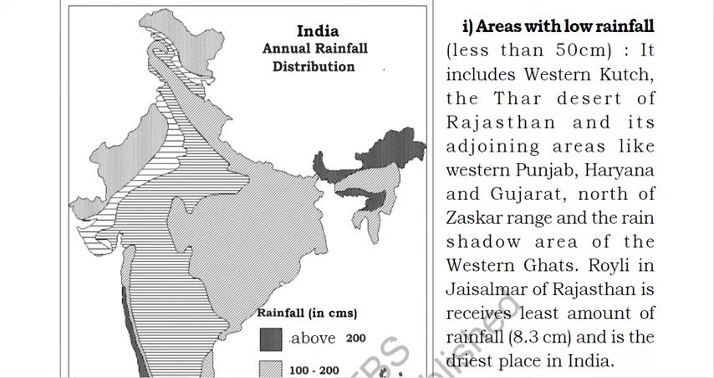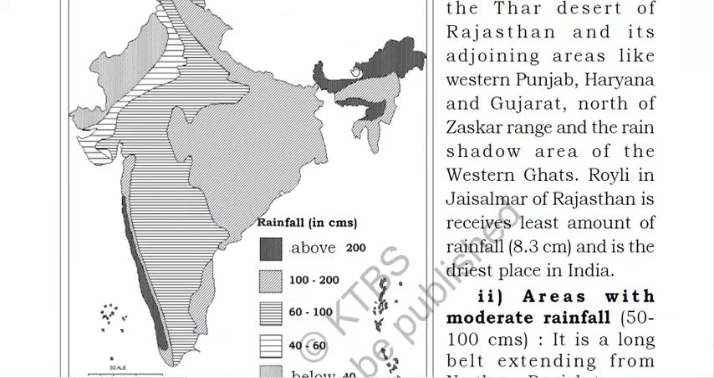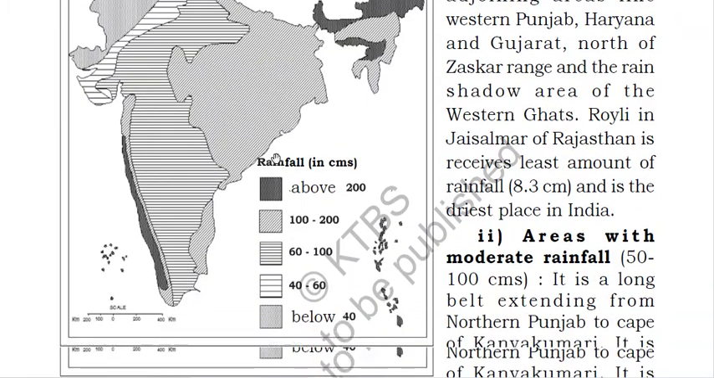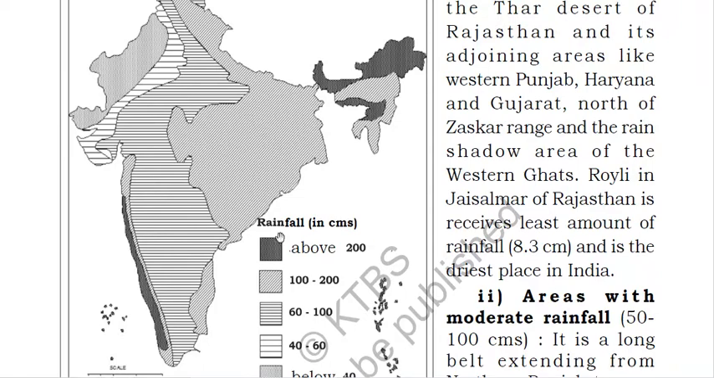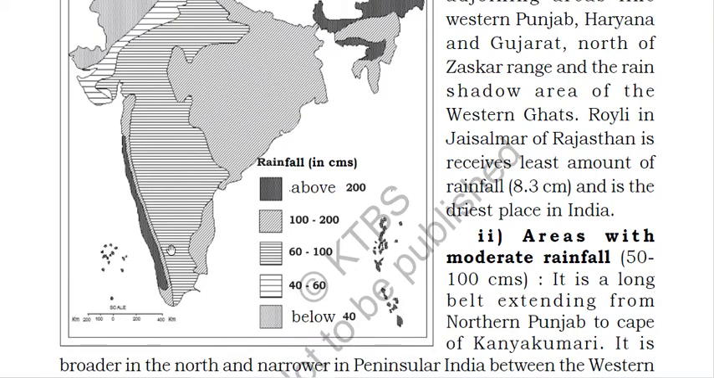You can look at the map given over there. India annual rainfall distribution. See, you can see the stripes, the dot-like structure. These areas will receive rainfall above 200 centimeter, and these slanted lines, these areas will receive rainfall from about 100 to 200 centimeter, and the horizontal lines, these areas will receive rainfall